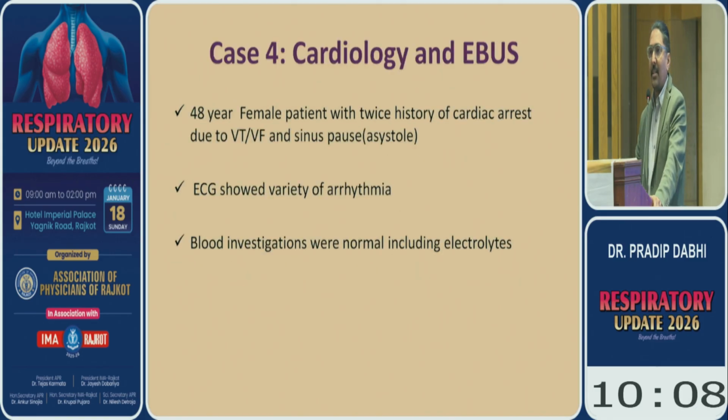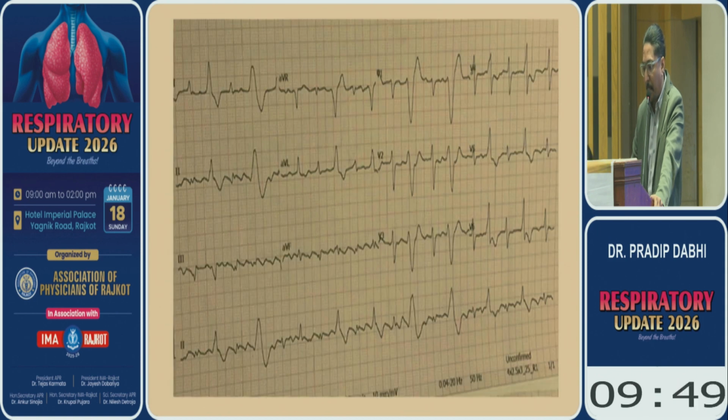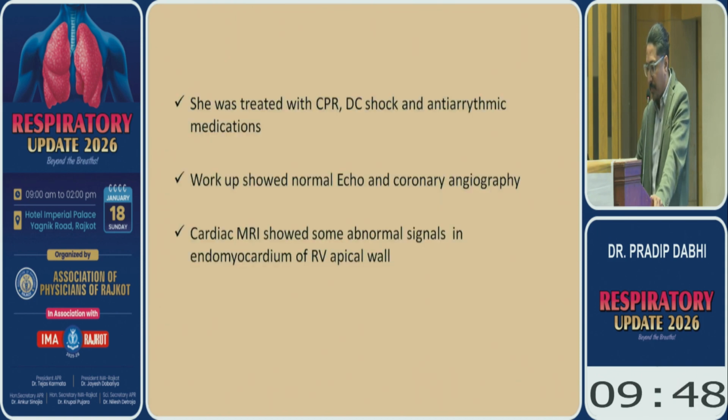The second case is cardiology and EBUS. A 48-year-old female with twice a history of cardiac arrest due to ventricular tachycardia, ventricular fibrillation and sinus pause. It is malignant arrhythmia. Blood investigations, everything is normal. You can see the ECG. There are different ECGs of the patient. This is the asystole. So they treated with CPR and cardiac shock, everything was done. And then finally they started doing the workup of the patient.